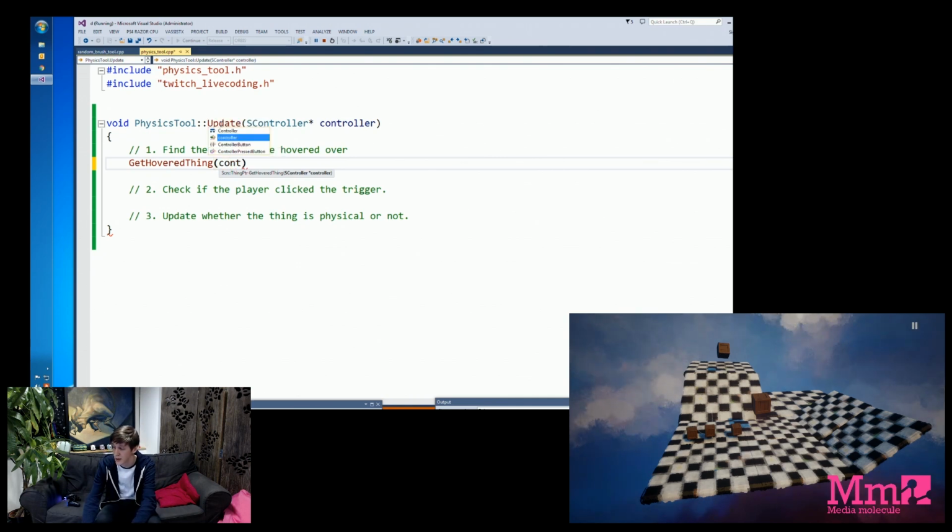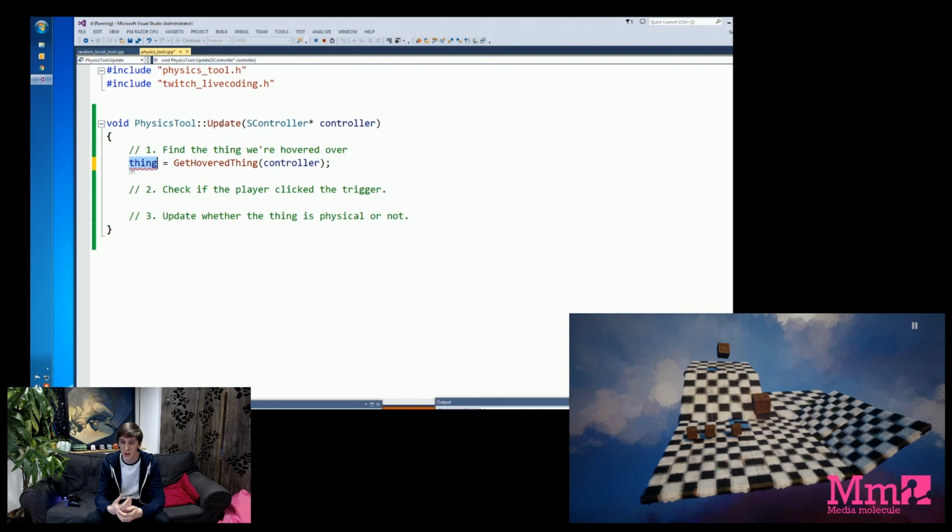So we give it the controller we think we've already got, and we store that in something called thing, and we also need a type. The reason I've called this thing is because that's exactly what we internally call all the things in the level. In the scene you've seen, we've got a bunch of floor panels and a few crates. Now in the code base, all of those are things. So the type for that is thing.